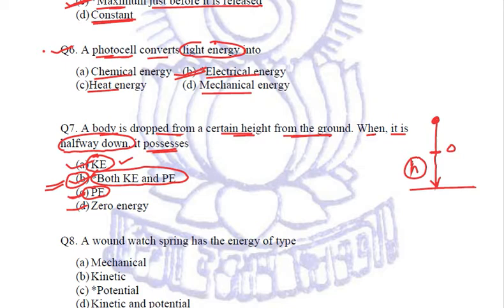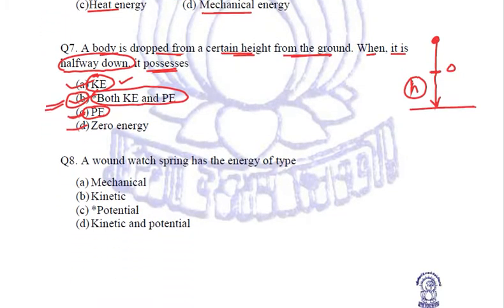Correct? If rather than this option we had been given mechanical energy, then in that case the mechanical energy would have been the correct answer, because mechanical energy is nothing but the sum total of kinetic energy and potential energy. Clear? Let's come to the next question.